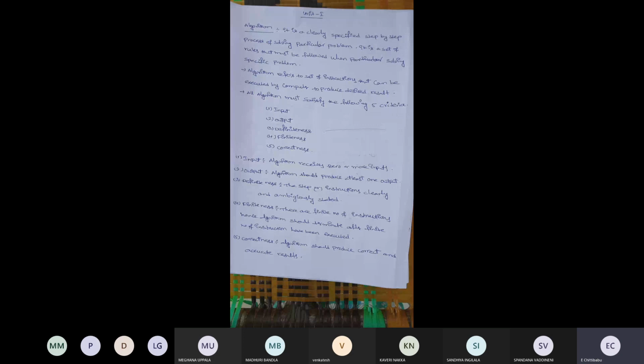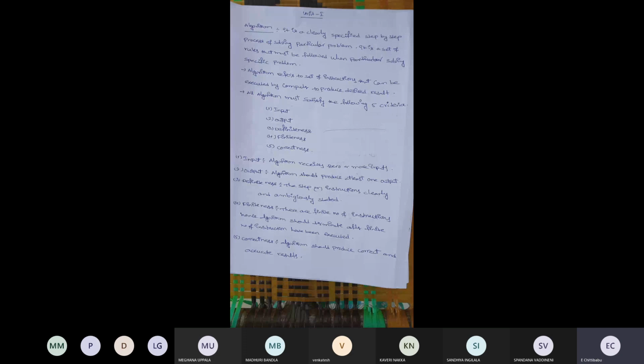What is an algorithm? It is a clearly specified step-by-step process of solving a particular problem. It is a set of rules that must be followed when solving a specific problem. An algorithm refers to a set of instructions that can be executed by a computer to produce a desired result.